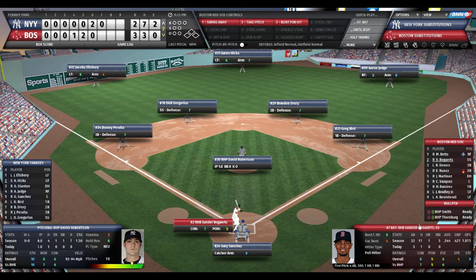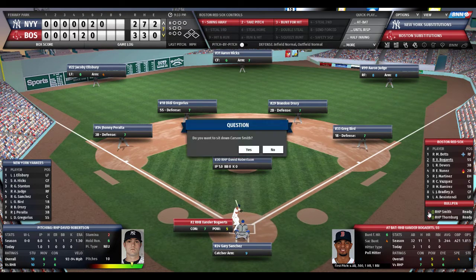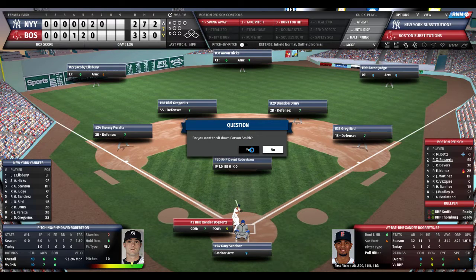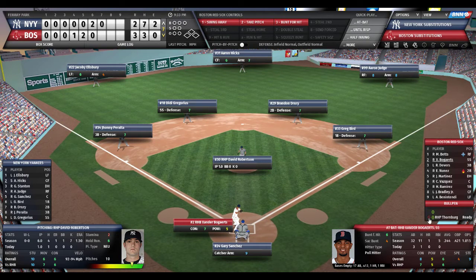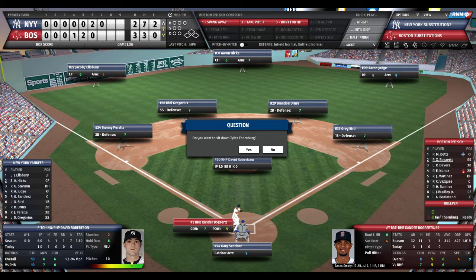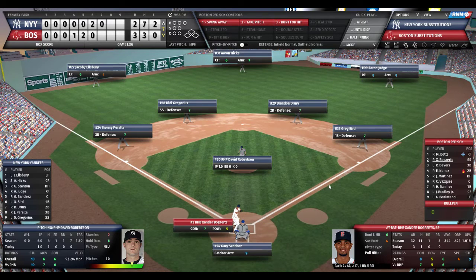So Smith and Thornburg are ready. I play with the warm-up rule, so we're going to sit them down. Our Red Sox fan has a bad habit of tiring out his pitchers, even though we have that little thing telling us to. So they will both sit down.